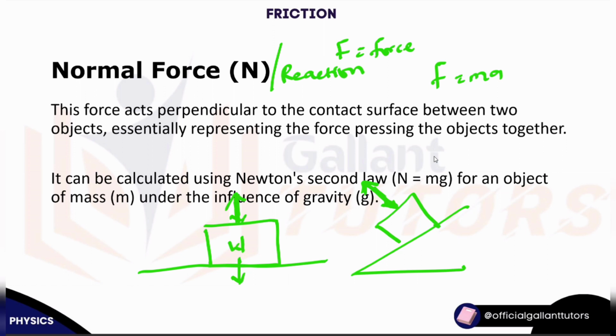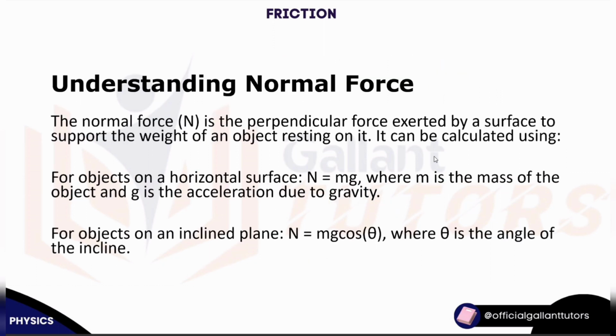So it can be calculated using Newton's second law of motion for an object of mass m under the influence of gravity. Now, it's just like the previous example. When it's like this, how do we quantify the normal reaction?